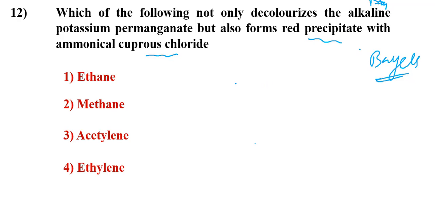See here, only terminal alkynes are giving this test. Terminal alkynes, you see terminal alkyne, this is ethane, it won't, methane won't, acetylene and ethylene also not giving the test, only acetylene will give the test.